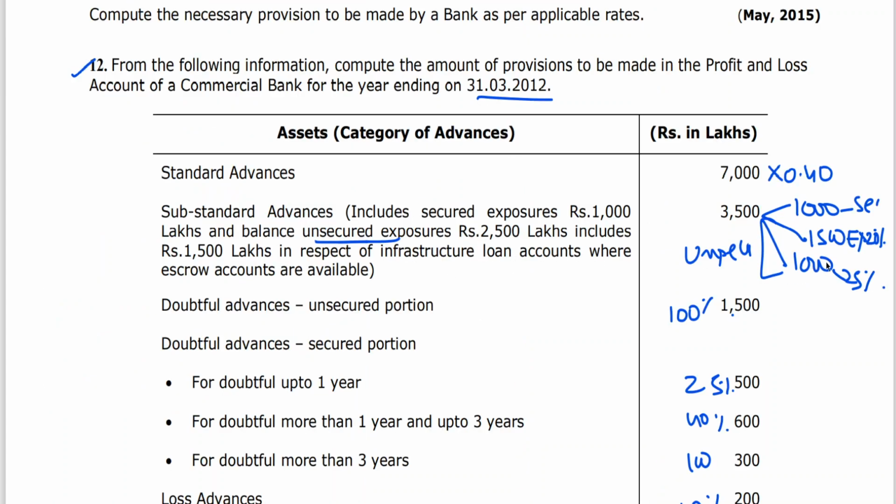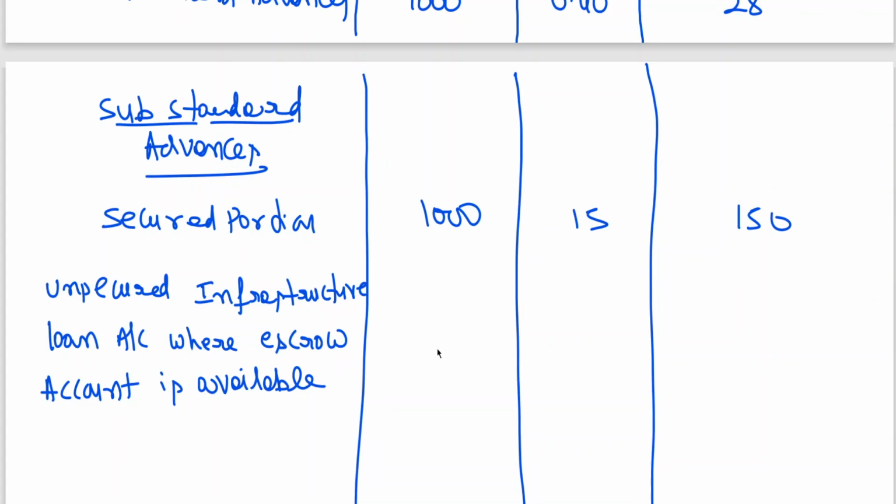I told you 1500 escrow account. I have told you, 1500 into percentage, because escrow account is available even though it is unsecured. We are only creating 20%. If there is no escrow account for other unsecured, we will be taking 25%. This we have already seen. So 1500 into 20%, 300.